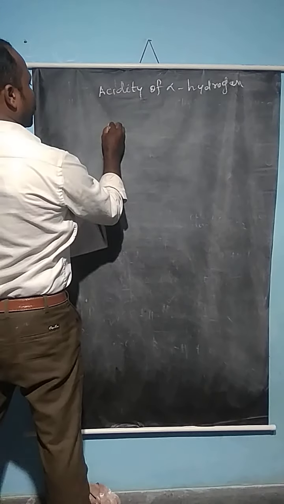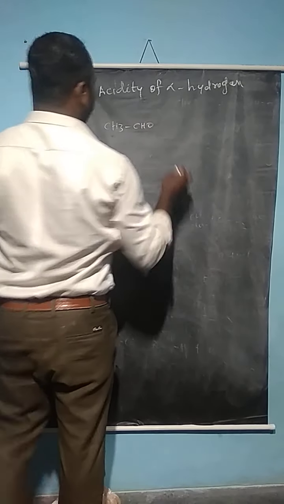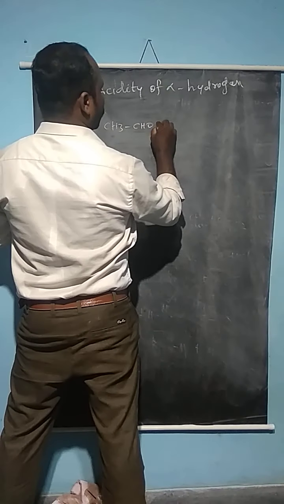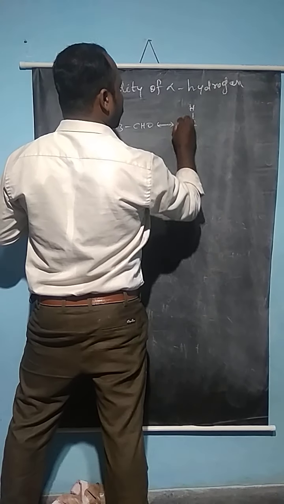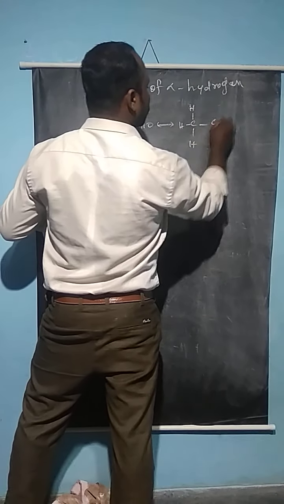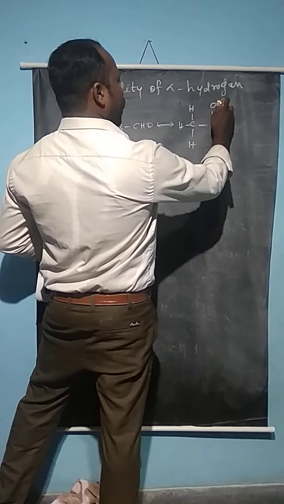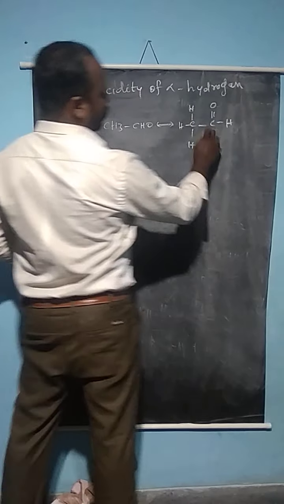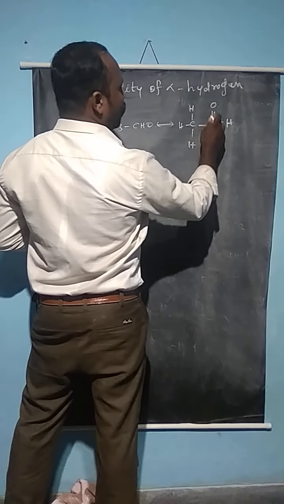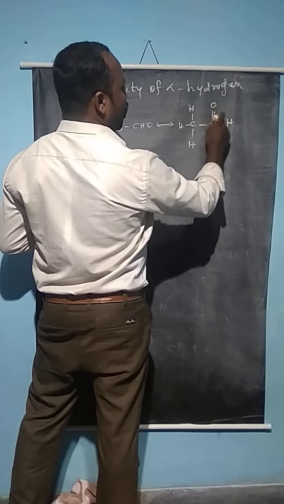Take the example of CH3CHO, which we can write as H3C-C(=O)H. In the carbonyl group, oxygen has a slightly negative charge, more than the carbon atom, so it can draw electrons from the double bond, which contains a sigma and a pi bond.